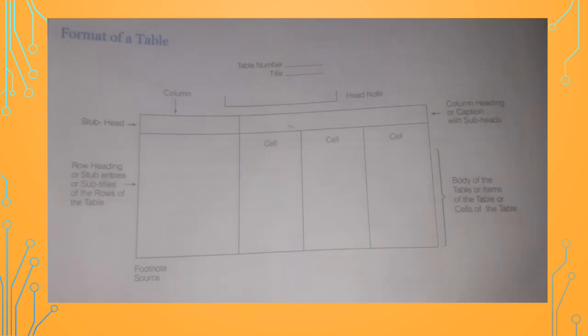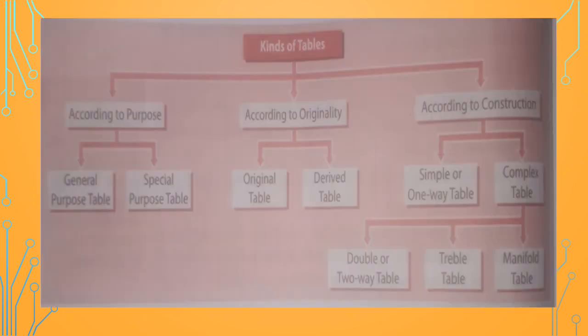Here is a format of a table given to you. Look at this. First of all, the table number should be there, then the title, and then the head note, and then the stub head, meaning the headings of the rows, and the column head, meaning captions. Then we have a body where we have to enter our data, and lastly we have the footnote and source. Next is kinds of table.